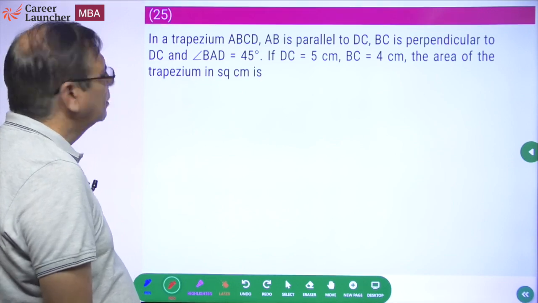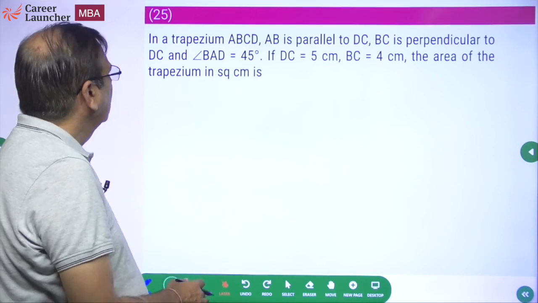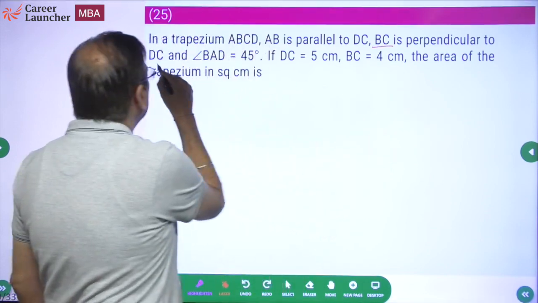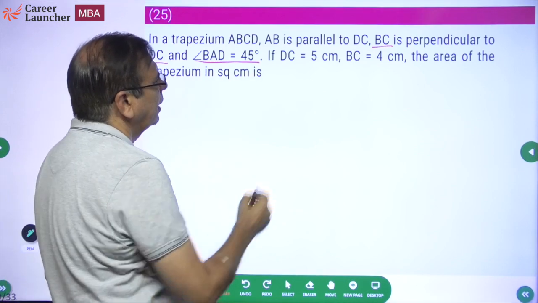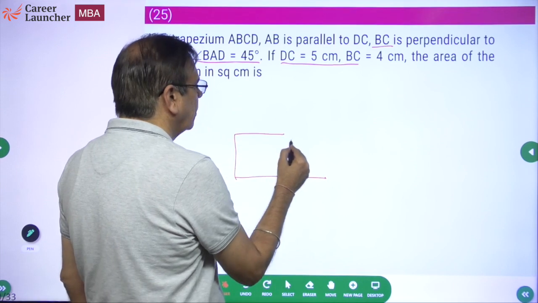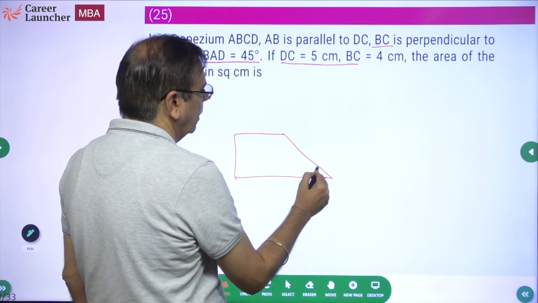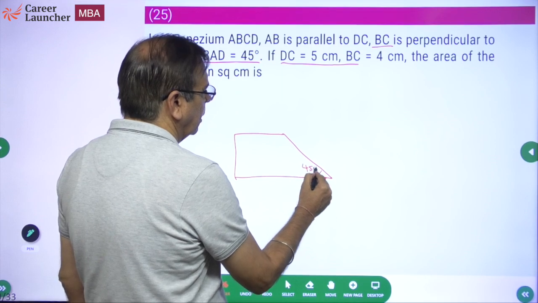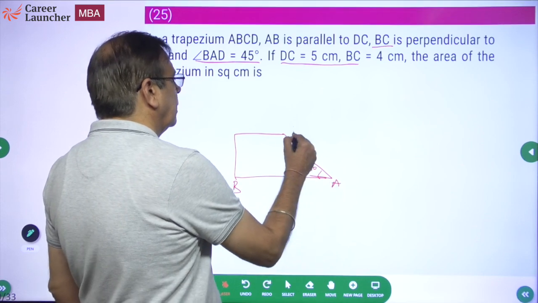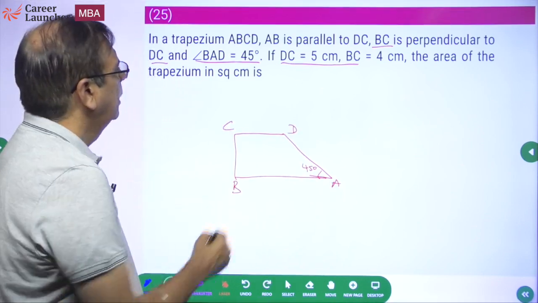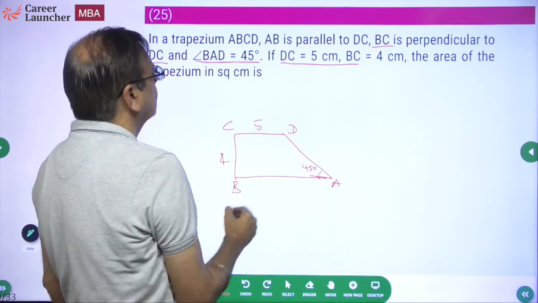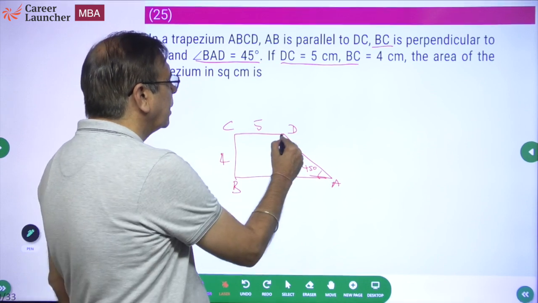Okay, another easy question. Draw the figure, you will get the answer. In a trapezium ABCD, AB is parallel to DC. BC is perpendicular to DC and angle BAD is 45 degrees. If DC is 5, BC is equal to 4, what is the area of the trapezium? So the kind of trapezium we are looking at is like this, where this is 45 degrees. Angle BAD is 45 degrees. Okay, DC is 5, BC is equal to 4, and we want to find the area of the trapezium.